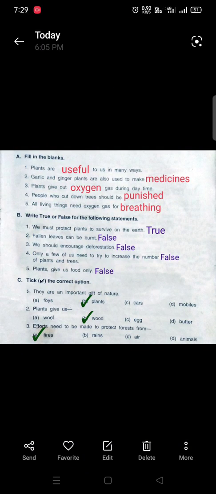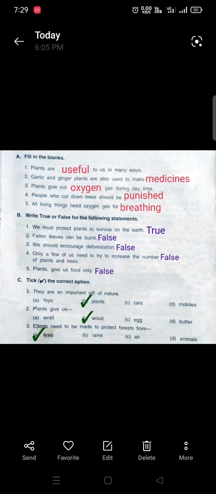Welcome students. Today we discuss the question answer of chapter 4, importance of plants. First we complete the fill in the blanks.